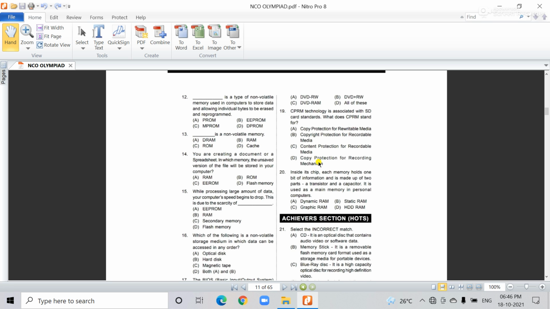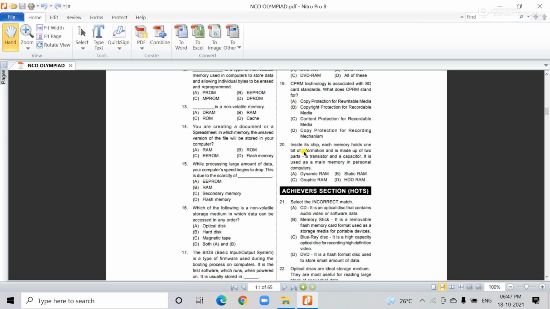The four options: A, copy protections for the rewritable media; B, copywriting protections for the recordable media; C, content protections for the recordable media; and the last one, copy protections for the recording museums. The correct answer is C. C stands for content, P for protection, R for recordable and M for media.